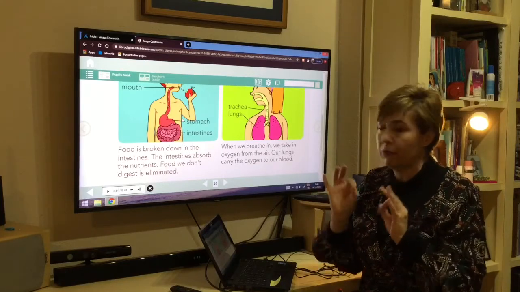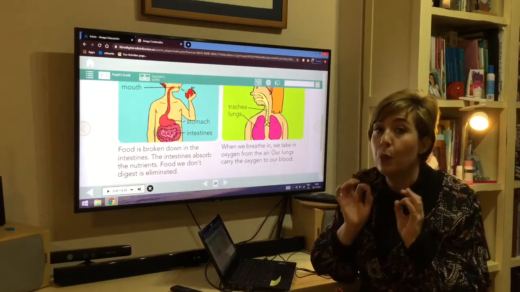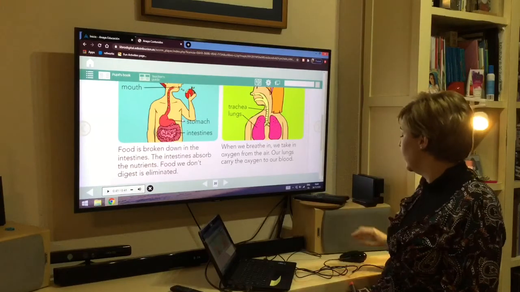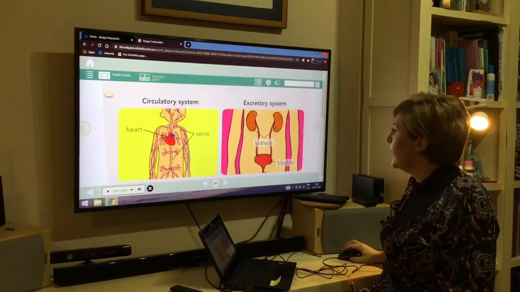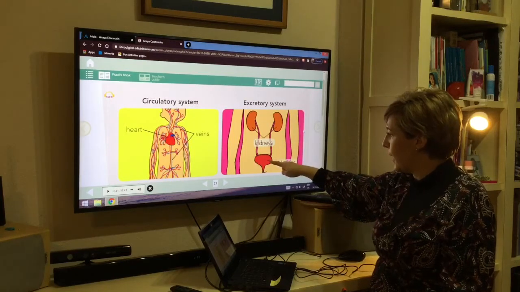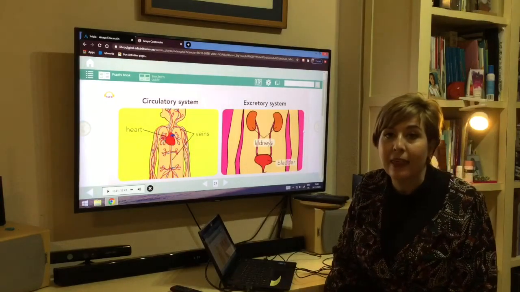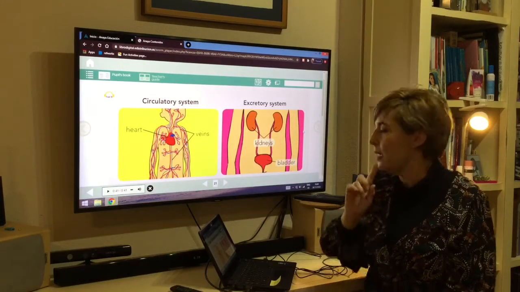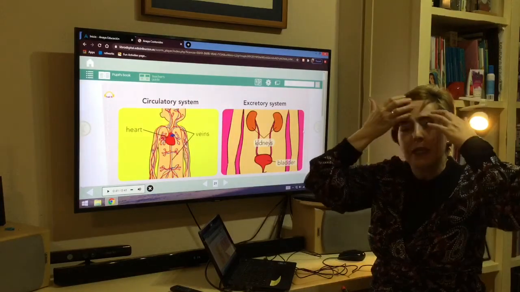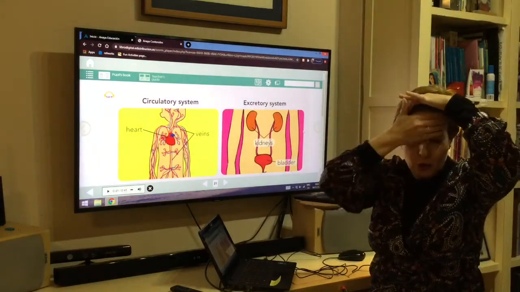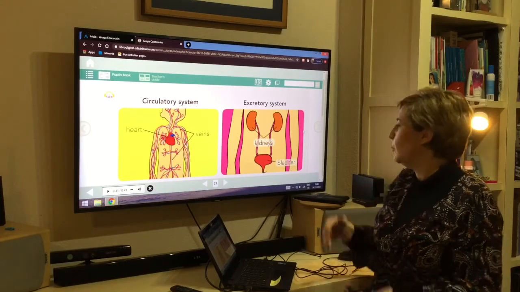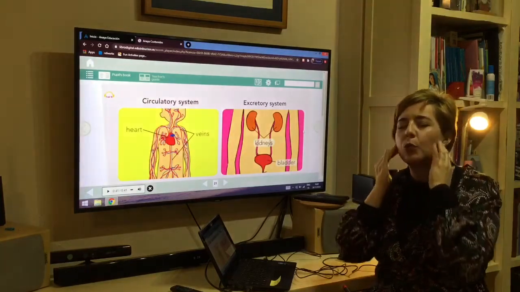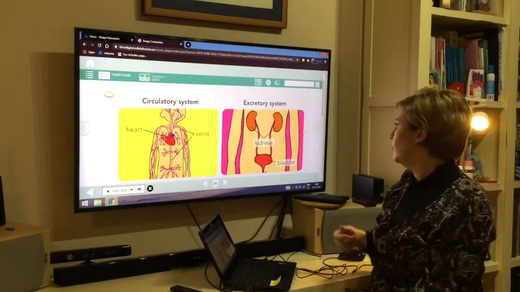What is solid residue? The poo. I told you in the classroom. And then in the excretory system, we eliminate the pee. We also eliminate sweat. Sweat is also a residue. When it's very hot and we sweat, that's a residue.